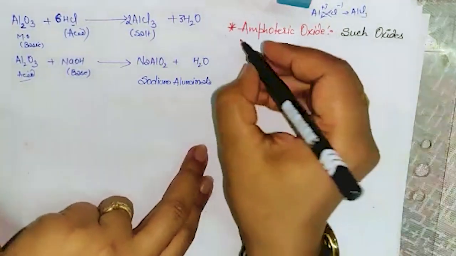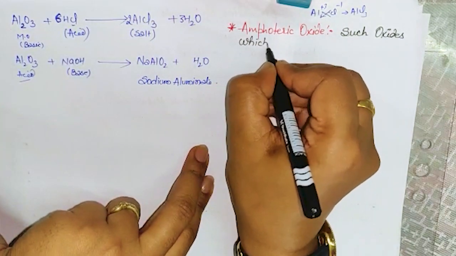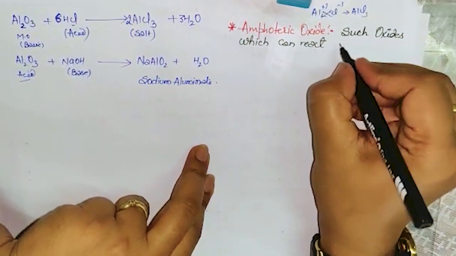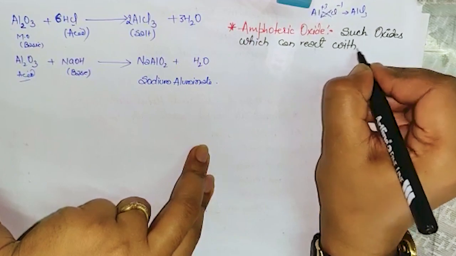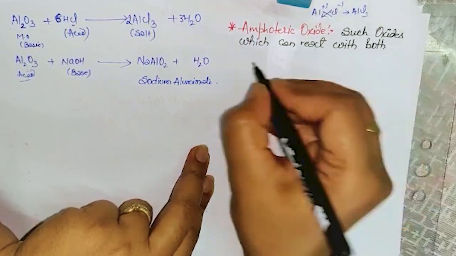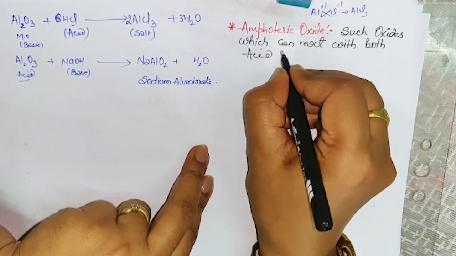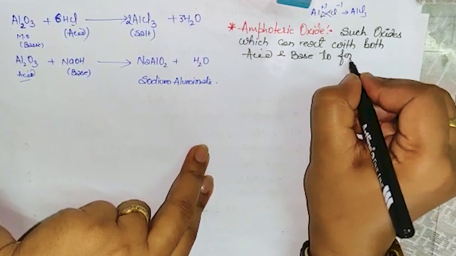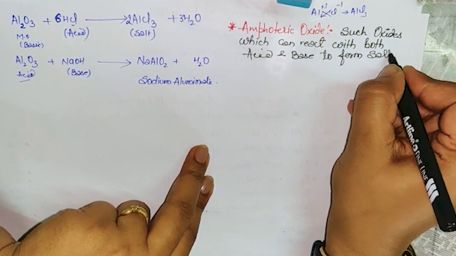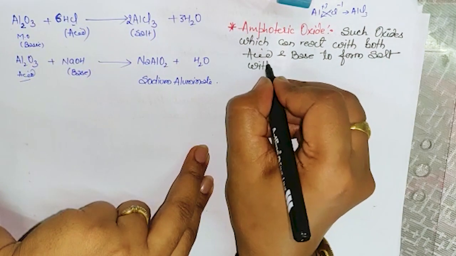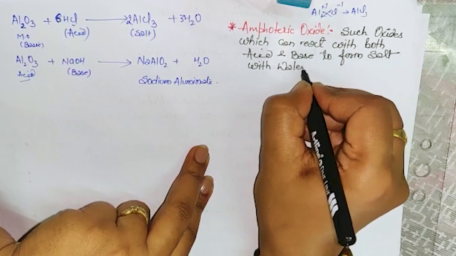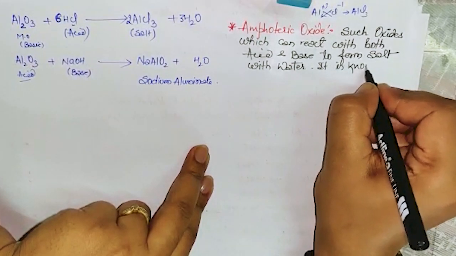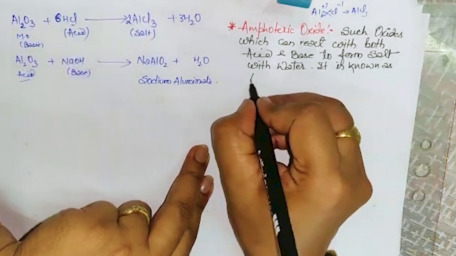So let me write: such oxides which can react with both acid and base to form salt and water are known as what?